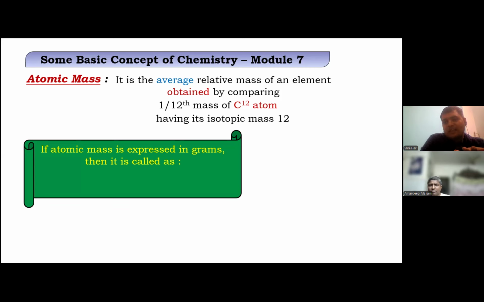Okay? It's not in your syllabus, but in higher classes people really take other atoms also as the reference for the masses of other elements other than carbon. But it is just for PhD theories. It's not useful at all. Carbon does the job well enough. Carbon is enough for our work.